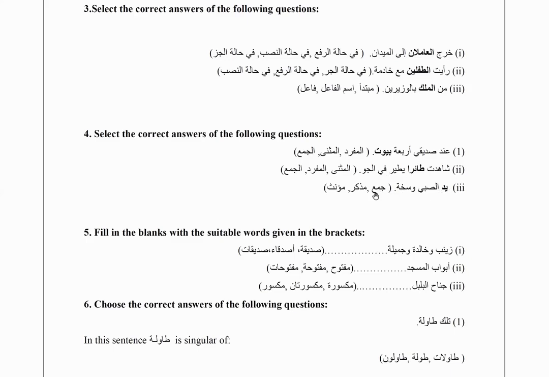Yad, is it jam', mudhakkar or mu'annath? Jam' is plural, mudhakkar is male, and mu'annath is female. Now, yad is singular. There's no option given for singular. It's either plural, male or female. This is going to be female. Yad is going to be mu'annath. And the reason is because there's a rule that any body organs which are double, like hands, eyes and legs and the likes, are considered feminine.